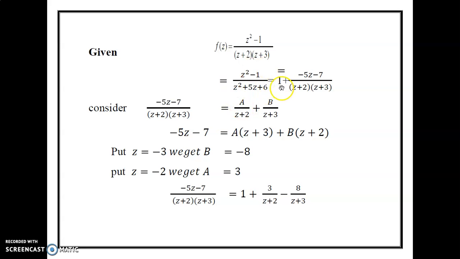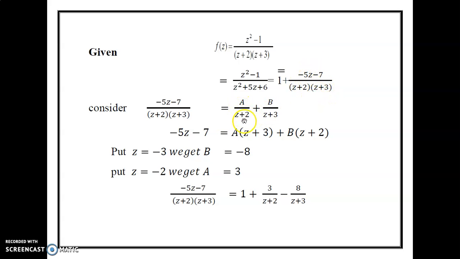This can be written as quotient value. Quotient value is 1. Remainder value is minus 5z minus 7, divided by the term z square plus 5z plus 6, which can be written as (z plus 2) into (z plus 3). Consider the term minus 5z minus 7 divided by (z plus 2) into (z plus 3).